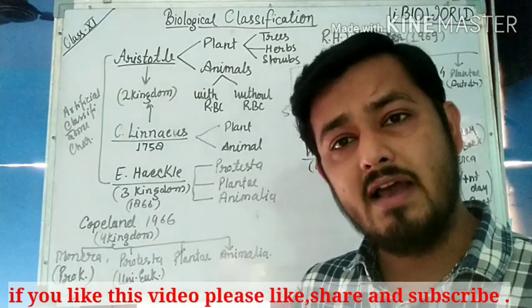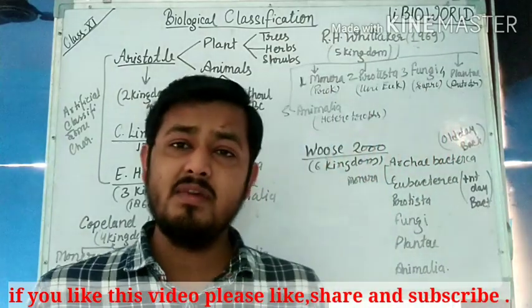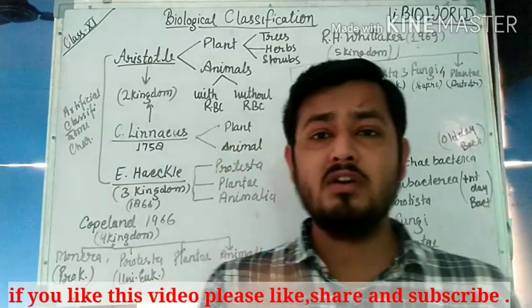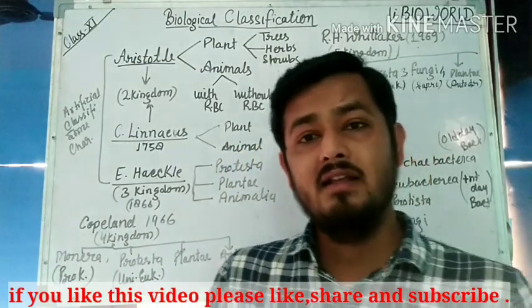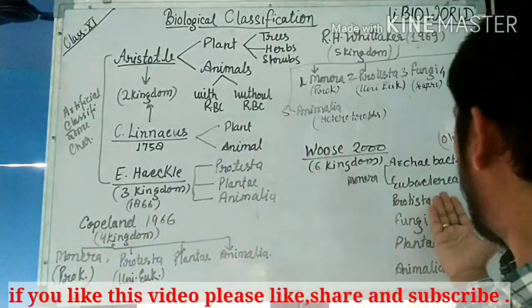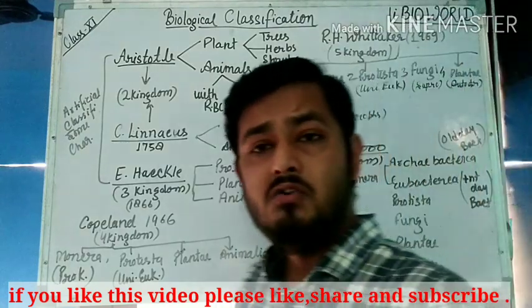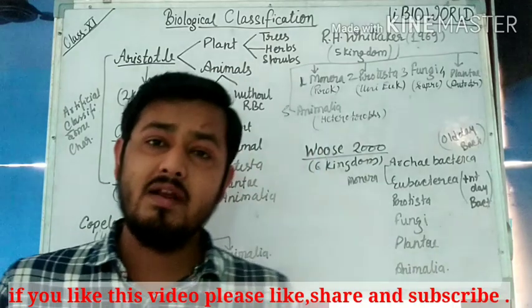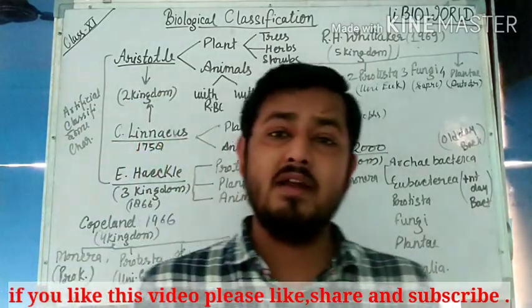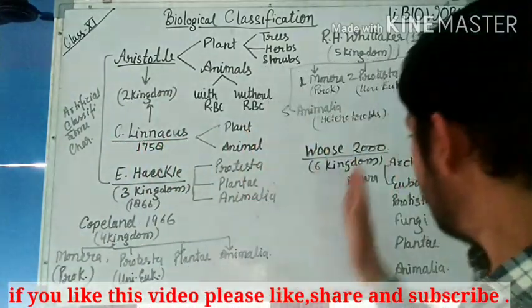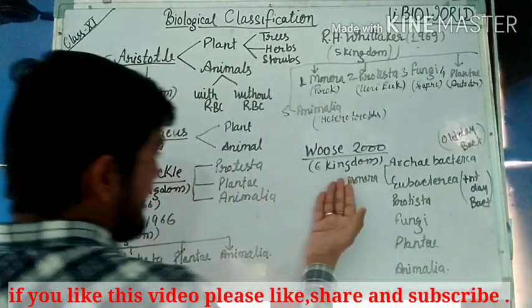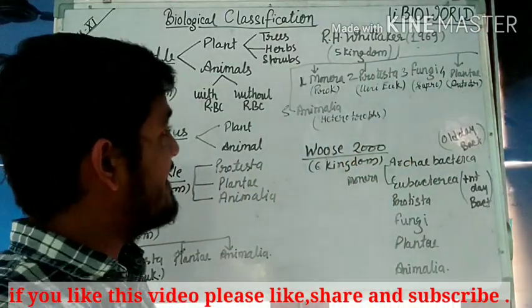Eubacteria means they have flagella, they are motile, they have a cell wall, so they are called eubacteria. Eu means true bacteria. So this is the six kingdom classification.